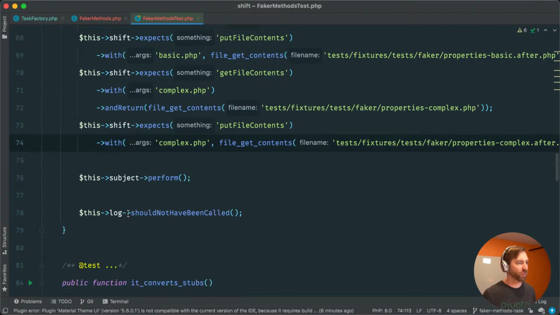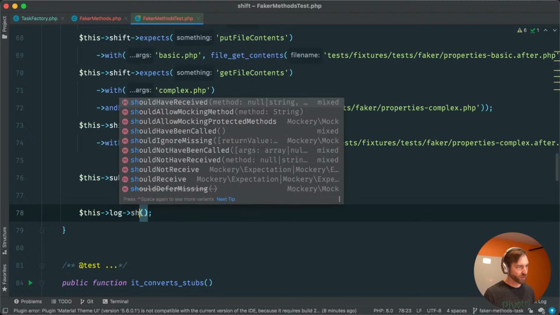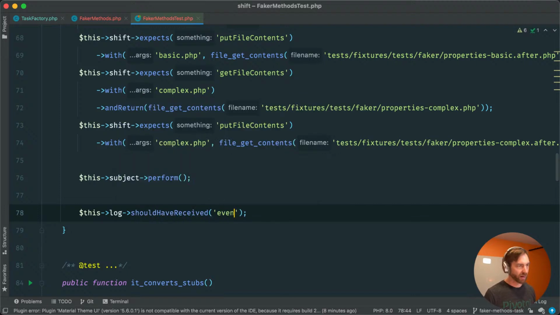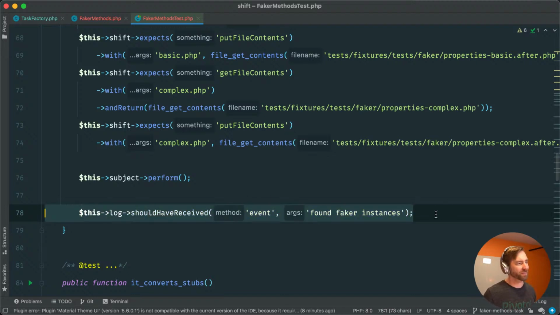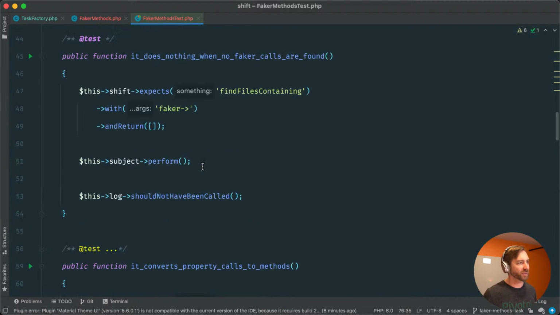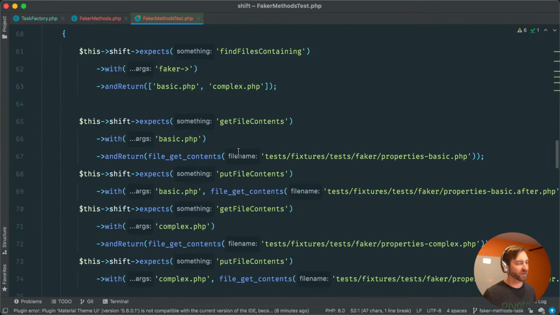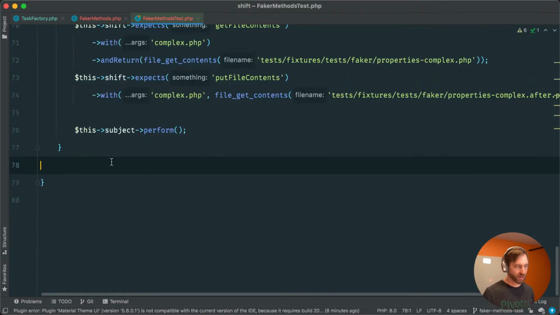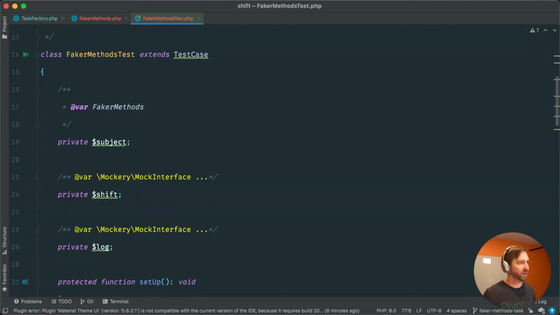At this point, we should perform, and we also should have received an event with found faker instances or something like that. You know what? I don't even think I care about the log facade today. I don't think the log facade's going to do anything today. There's nothing to really log out. So let's kill this other test, because this is a super basic bit here.